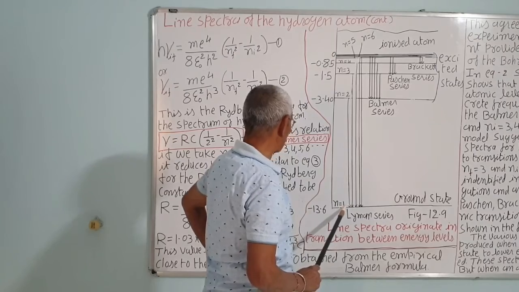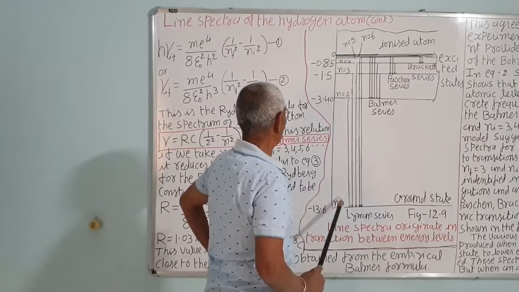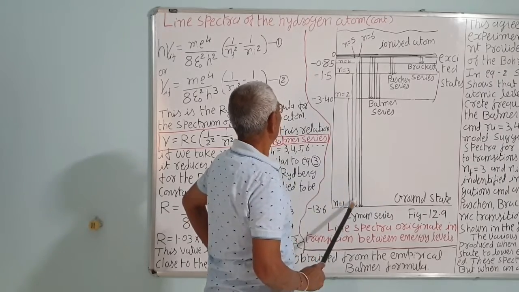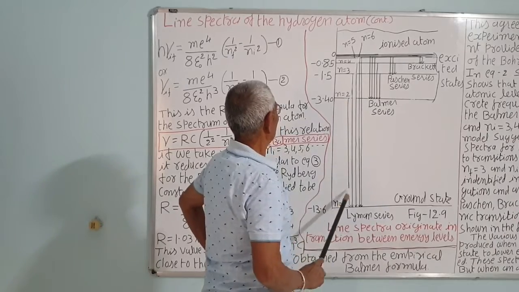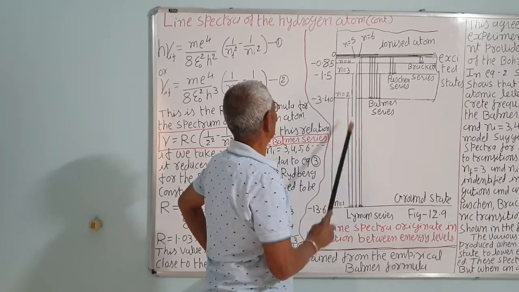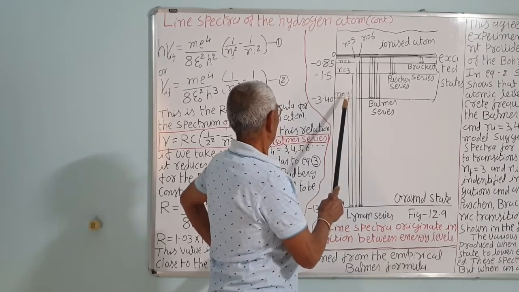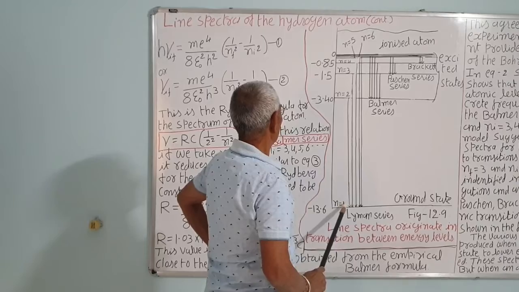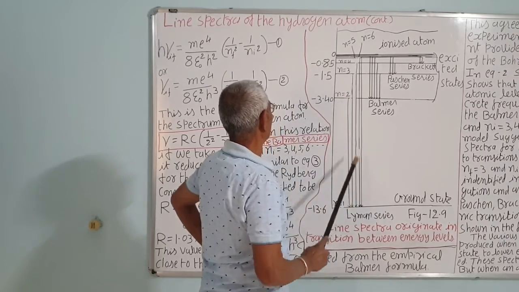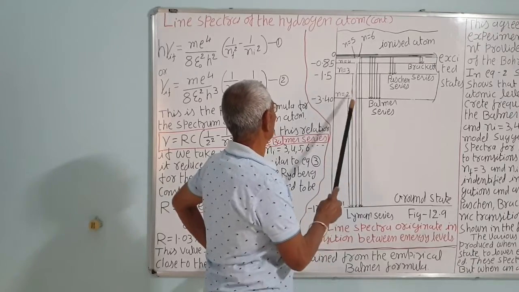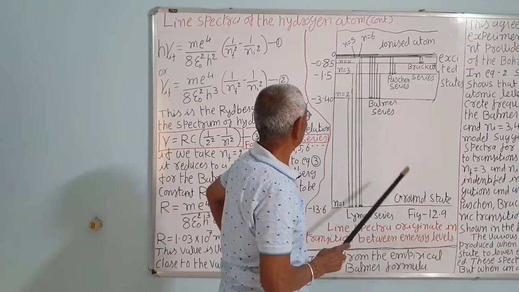So lambda 2 1 is less than lambda 3 1, which is less than lambda 4 1. Similarly, frequency 2 1 is less than frequency 3 1, that is 3 1 is greater than 2 1, 4 1 is greater than 3 1, correct, and so on.